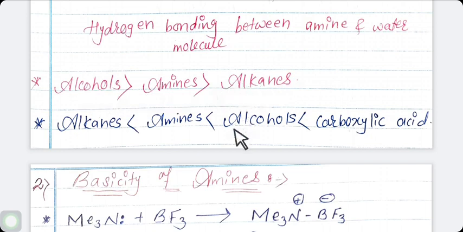And next is the order of boiling point of alkane, amine, alcohol and carboxylic acid. This line is the order of water solubility of alcohol, amine and alkane, and this line is the order of boiling point of alkane, amine, alcohol and carboxylic acid. So from these two lines you can easily understand what the order is.